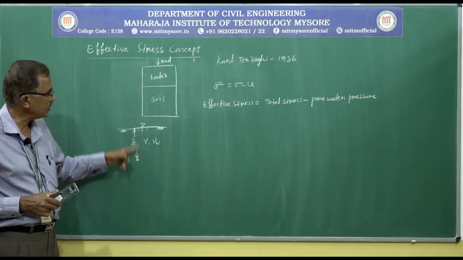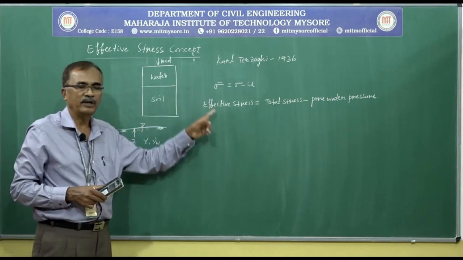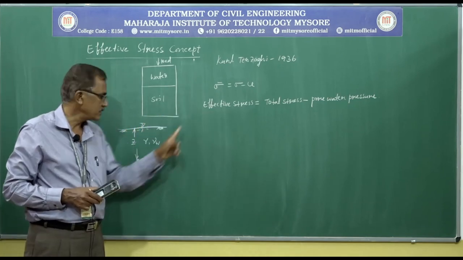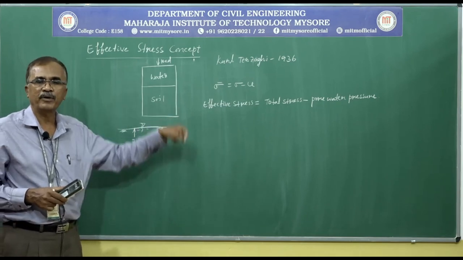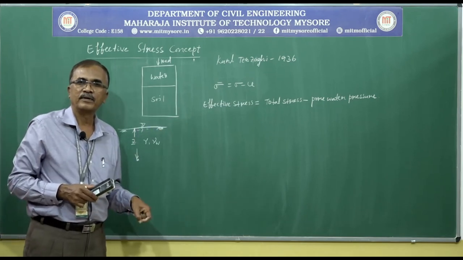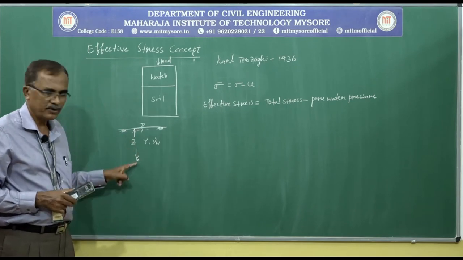But this total stress will not take the load effectively, as this water below ground surface is permanent or temporary. It will not serve the purpose.